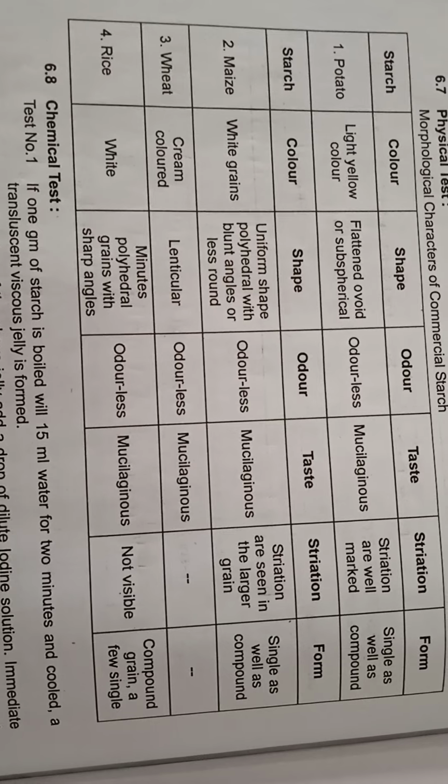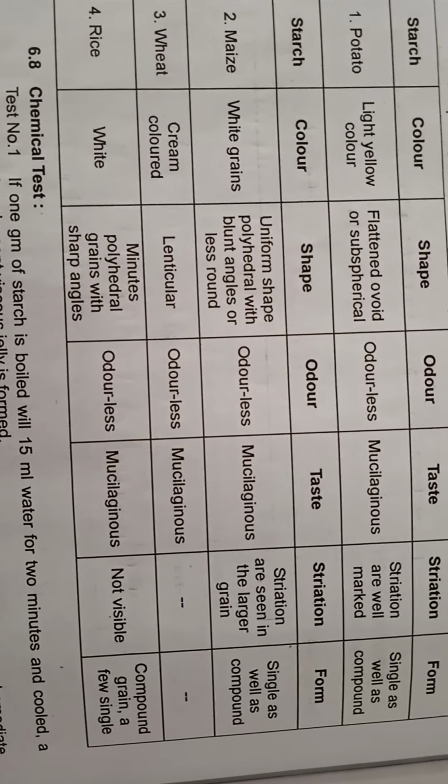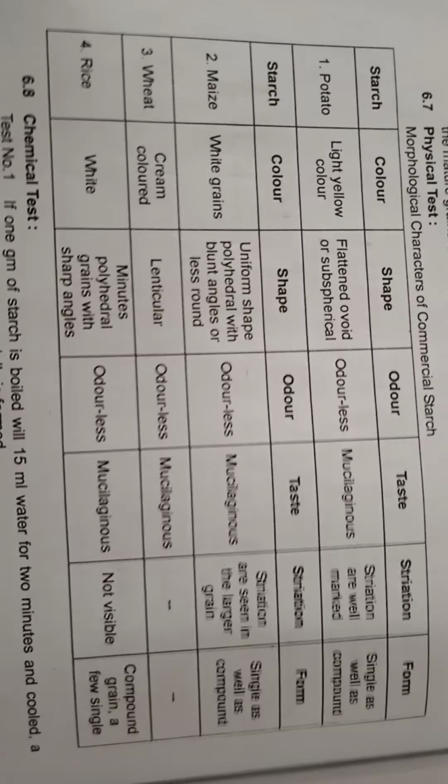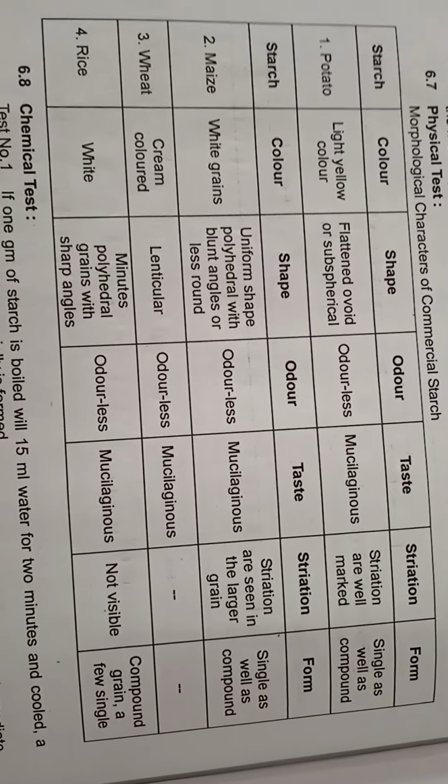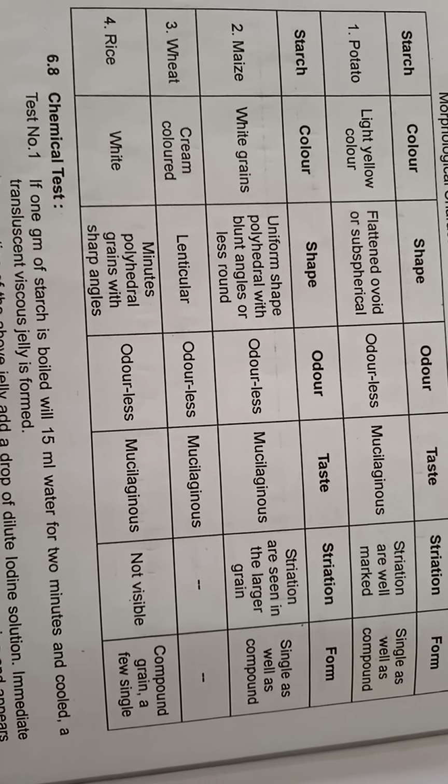In case of maize, white grains are present, uniform shape, polyhedral with blunt angles or less round, odorless, mucilaginous, striations are seen in the larger grains, and single as well as compound.